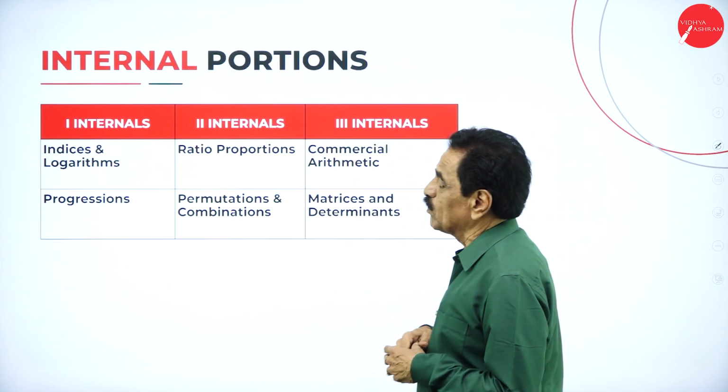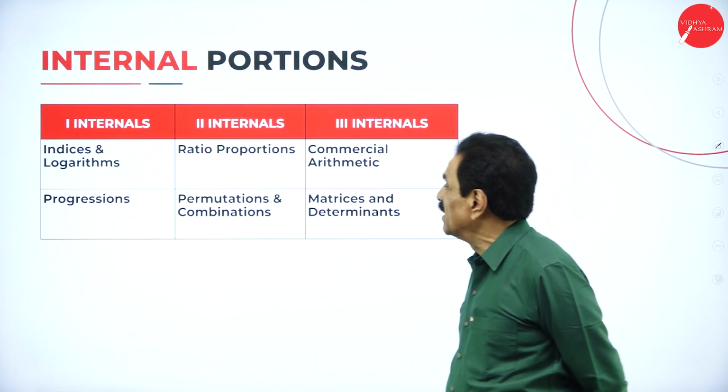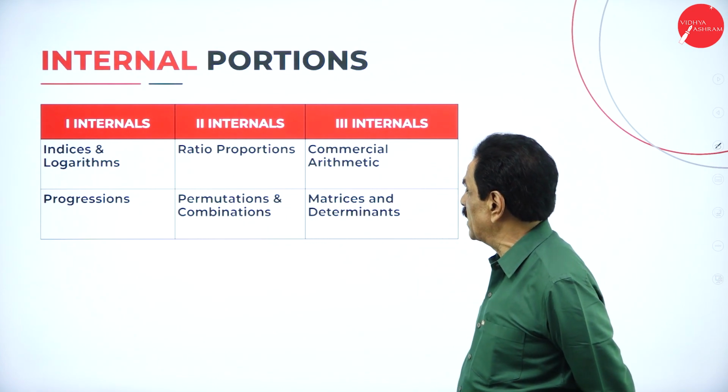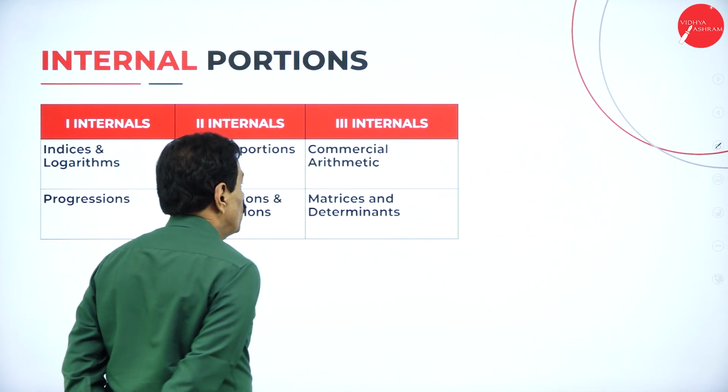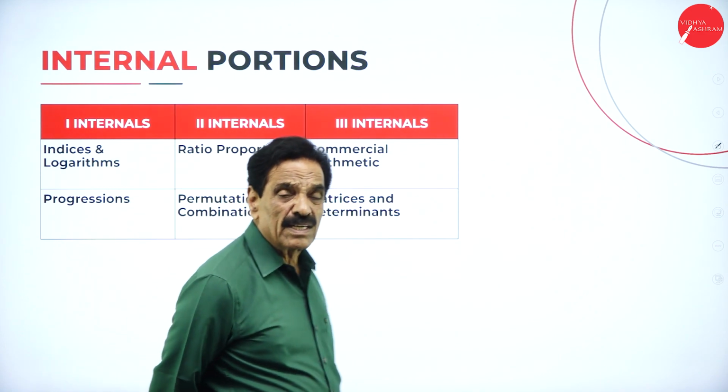Regarding the internal portion, in the first internal we have indices, logarithm and progression. In the second internal, we have ratio, proportion, permutation and combination. In the third internal, you have commercial arithmetic and matrix and determinants.